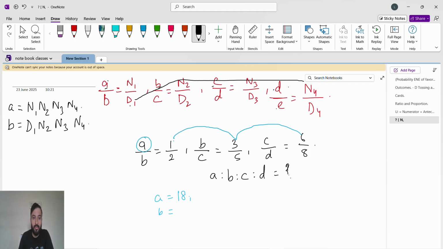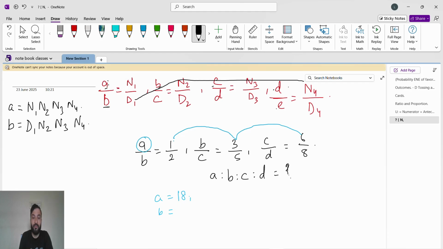So what will we do for b? First of all, b is here, so we will take the denominator 1. Every time, guys, we have to go to b, c, d. Now you can ask: this is a by b, we will go to b, denominator 1 to numerator 2, then why not come to c here, because c is here? No, it's not like that. After b, we have to go to the numerator only. We start from wherever they give, and our aim is to go to the numerator only.